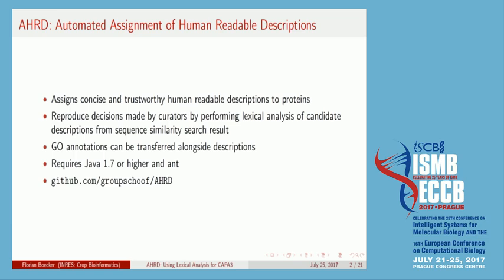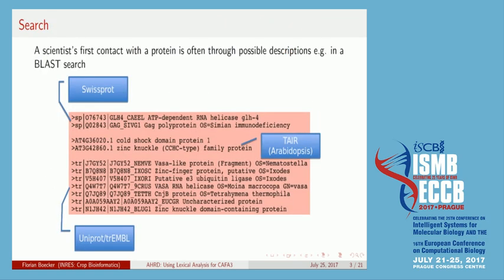And we also transfer GO annotations with those descriptions. AHRD is written in Java and built by AHRD, and you can download it from our GitHub repository at github.com/groupschof/AHRD.